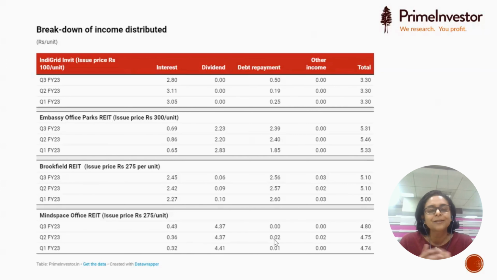So it's not like you are escaping tax. The income that you receive from these REITs and InvITs is not any better than other interest income or dividend income that you receive elsewhere. So that's the takeaway, and I hope this complicated tax has been simplified by us.